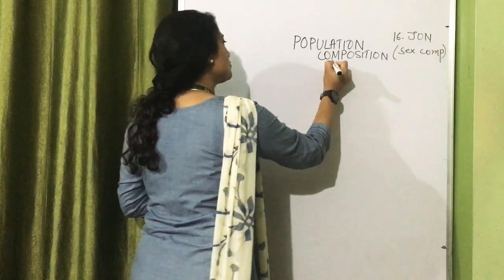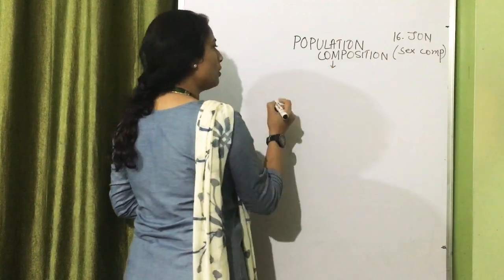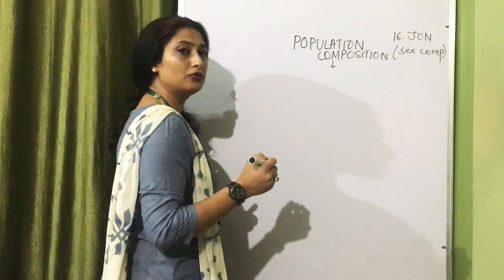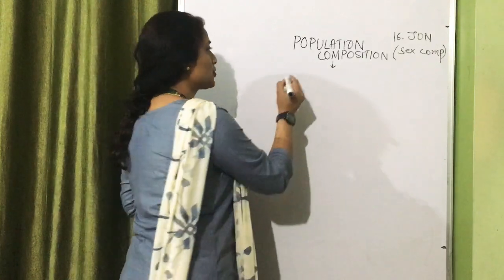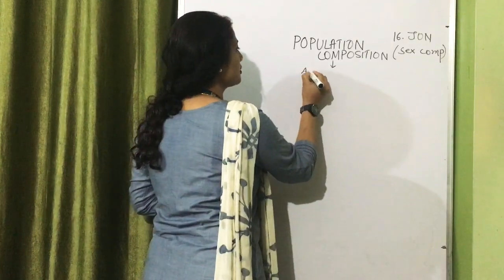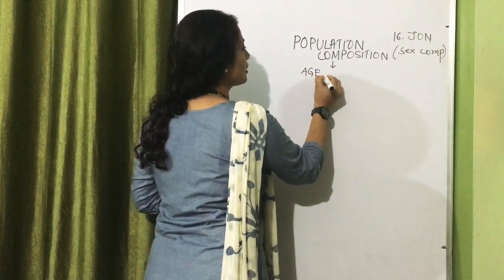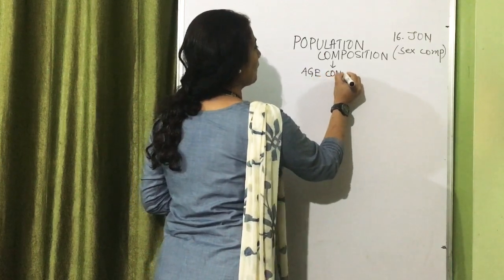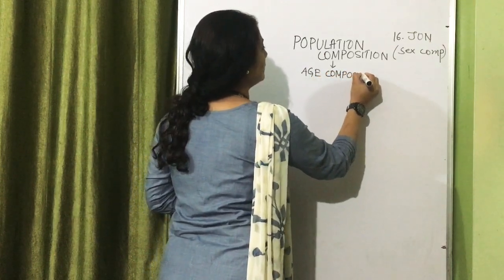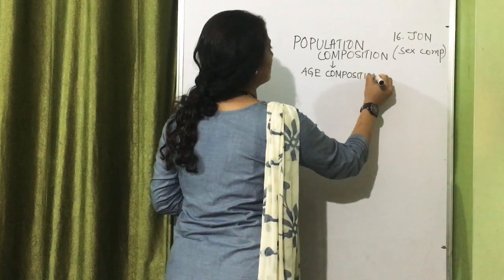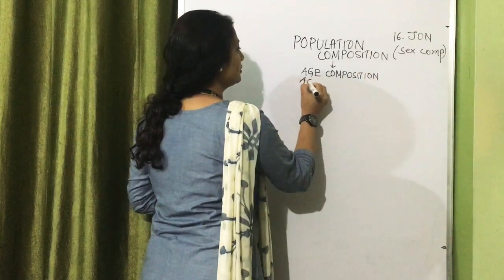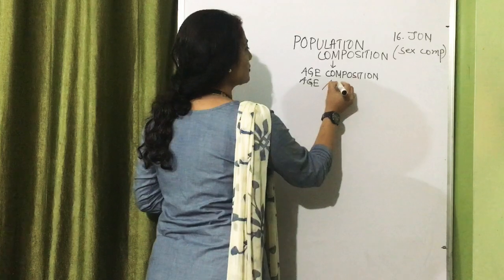Today's topic is the second component. If you remember, we were talking about nearly 6 components in this chapter. So the second component is age composition and age in sex pyramid.